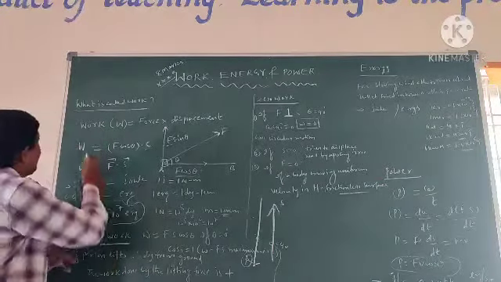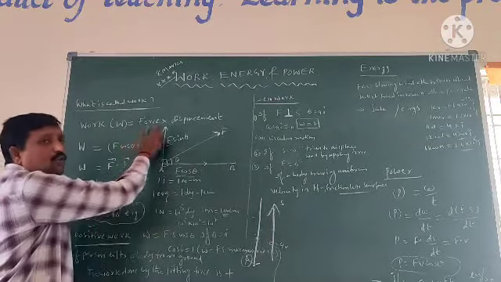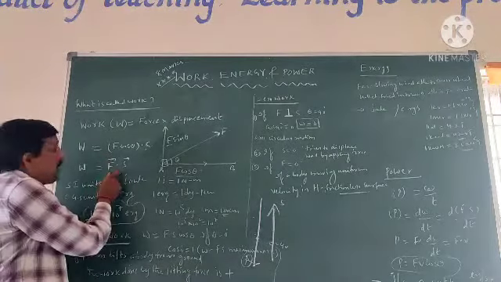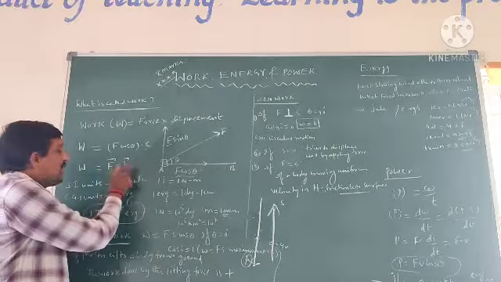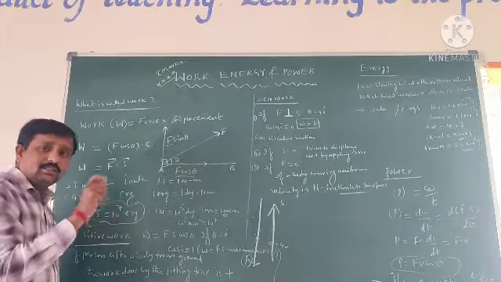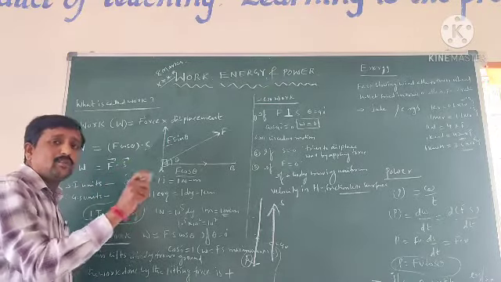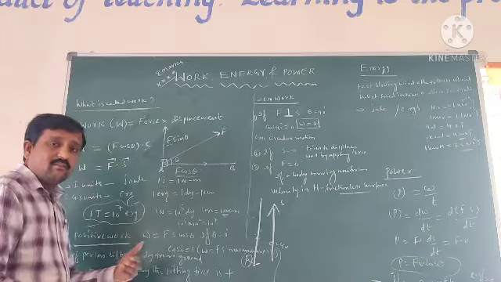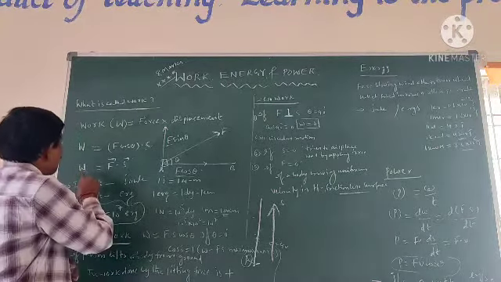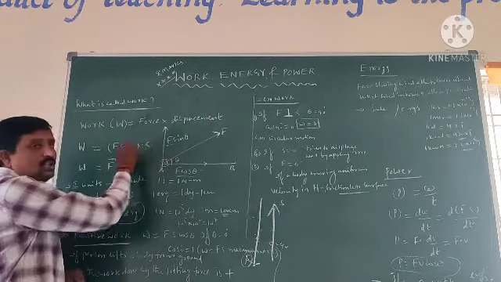So what is called work? Work is the product of force and displacement. The scalar product of force and displacement is known as work. Work is also defined as the product of the magnitude of force and the component of displacement. So work is equal to force into displacement, F dot S, or F S cos theta.